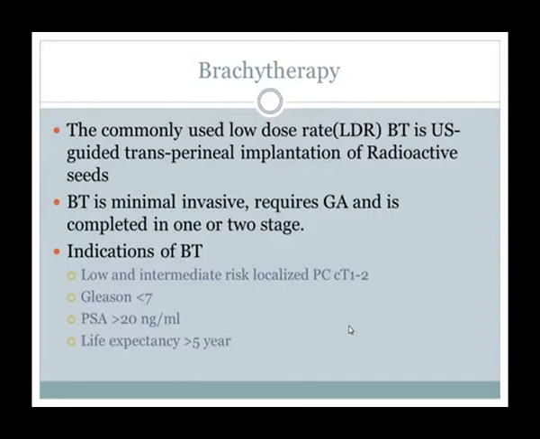This is only for low and intermediate risk localized CA prostate in T1 and T2. Gleason score less than 7, PSA less than 20, life expectancy more than 5 years. So this is a good option, but it is not an ideal option for a patient here, because usually in our setup patients present with high grade disease, and that is T3, T4.